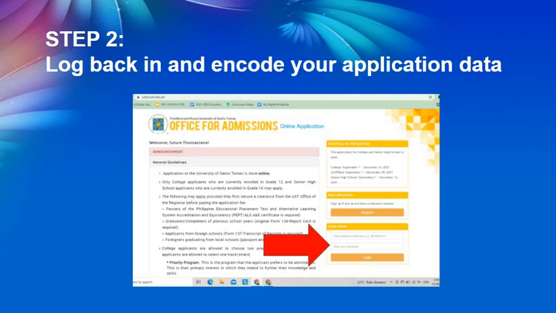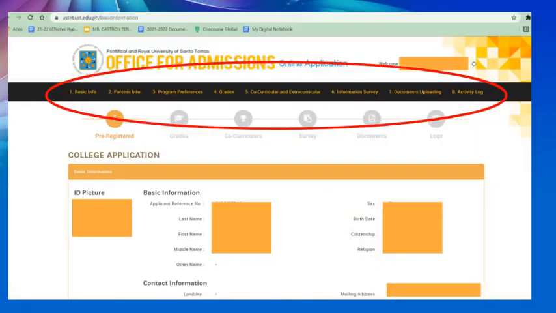Okay, so it will take you back to this page. And now we're going to go to the second part of the login. So you don't need to register anymore. Now you need to log in. Okay. All right. So after logging in, you will see this. So these are the parts that you have to complete.